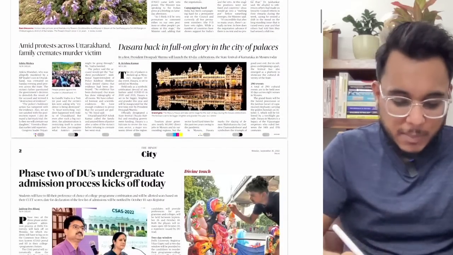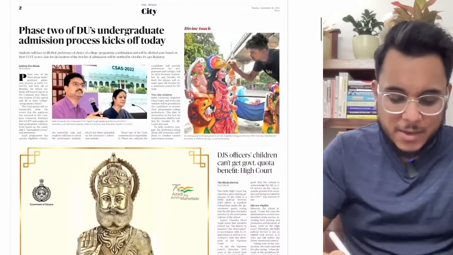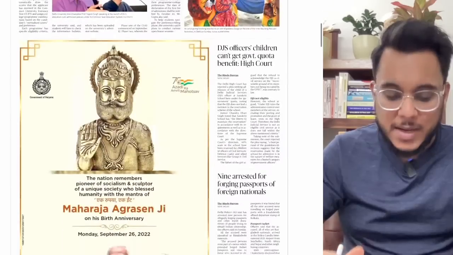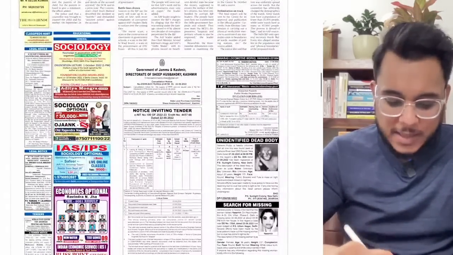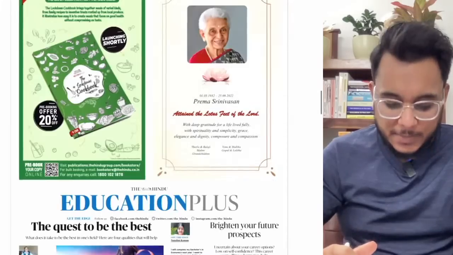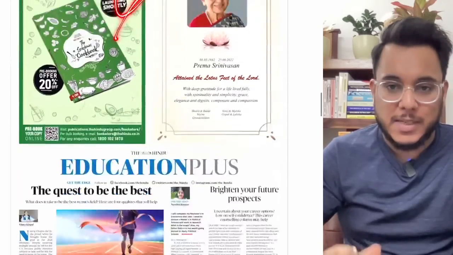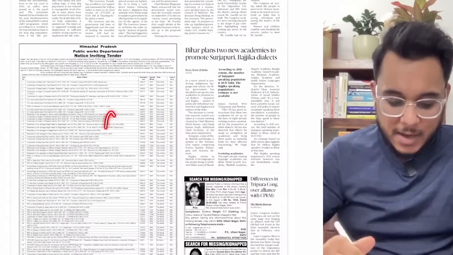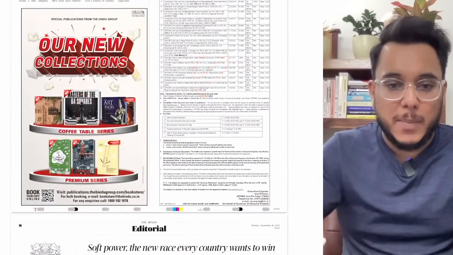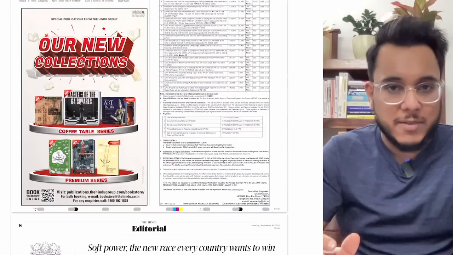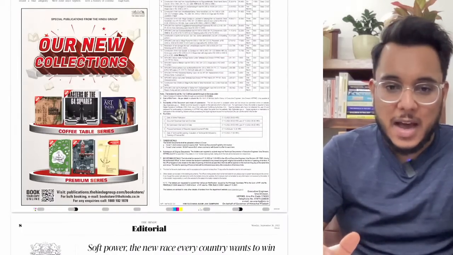Then moving on, the protest in Uttarakhand, all these things are going on, DU admissions, etc. Fine, so for the exam you don't need to go here. Then the advertisements, etc. have been given. Okay, then moving on, after that again the advertisements and all such things are there. Okay, so moving on, we'll reach directly the editorial page. Till the editorial page, much relevant articles in the regional sections are not there.